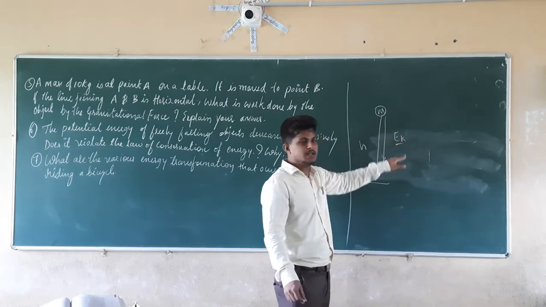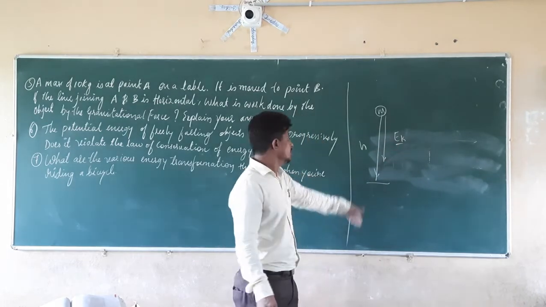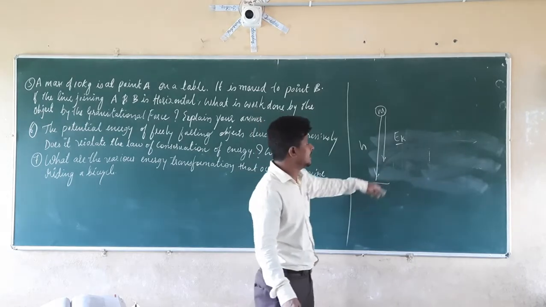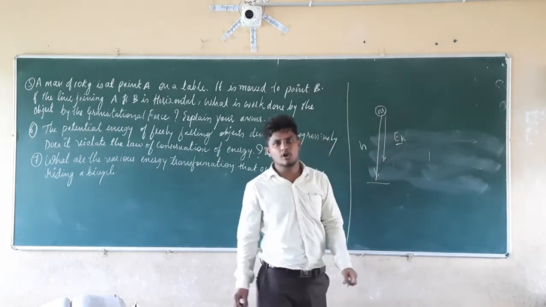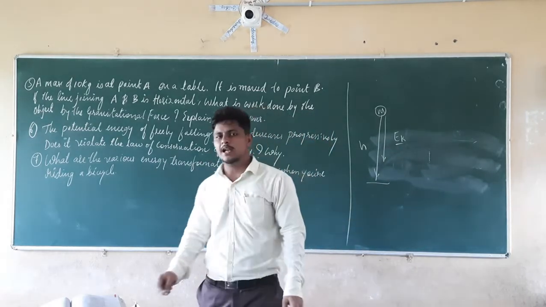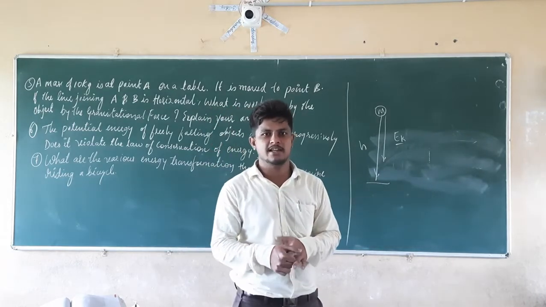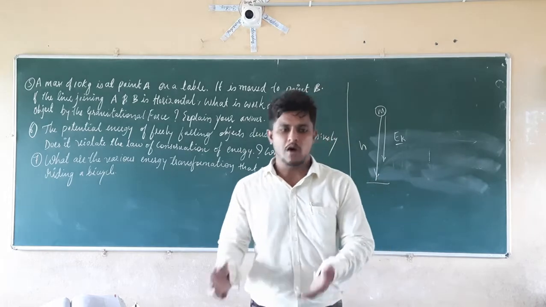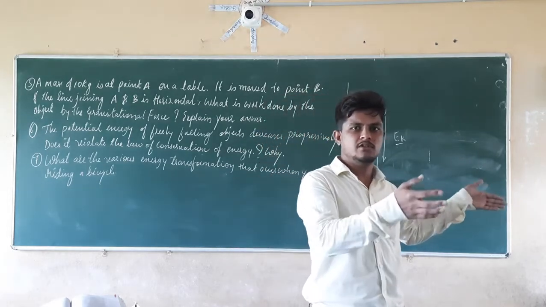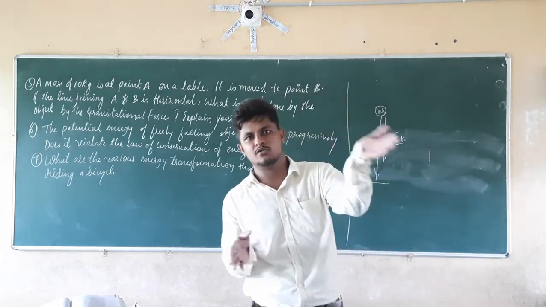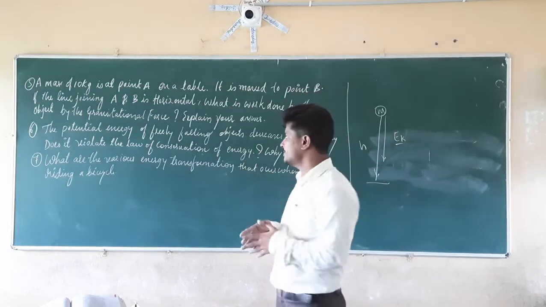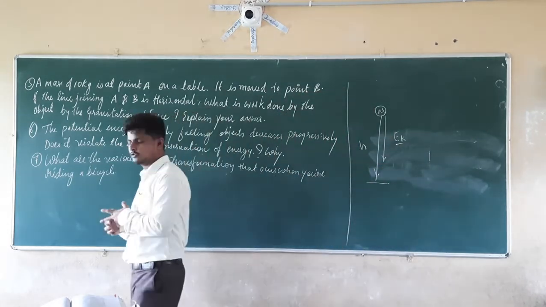As it comes down towards the ground, that much energy is getting converted into kinetic energy. So this is not going to violate the law of conservation of energy. It is going to follow the law of conservation of energy, since whatever loss of potential energy happens is getting converted into the kinetic energy of that object. This is the answer for question number 6.